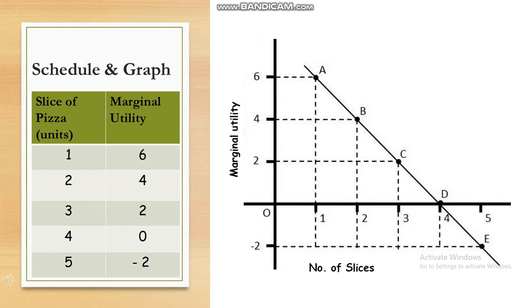The fourth slice of pizza makes Aman absolutely full, and it gives him a marginal utility of 0, which is on the x-axis, denoted at point D. This point is the point of satiety or saturation point. Consumption after the saturation point leads to negative utility, which falls below the x-axis. The point E on the graph denotes disutility.